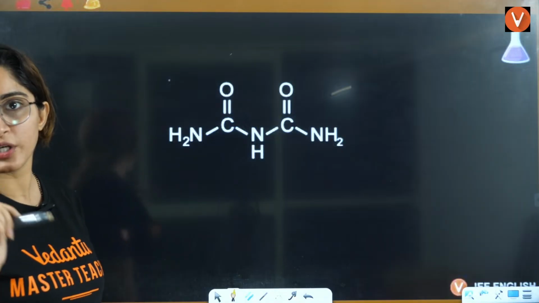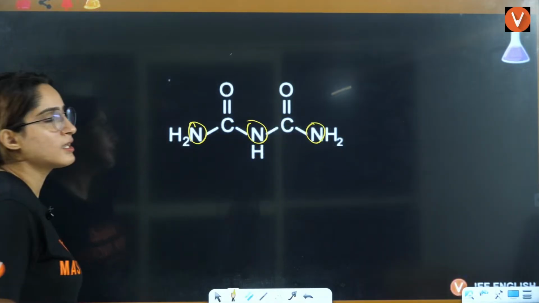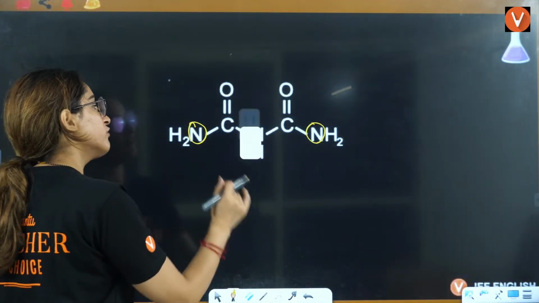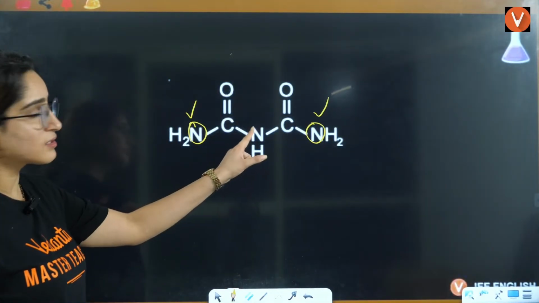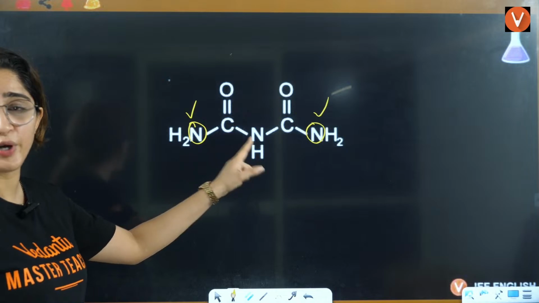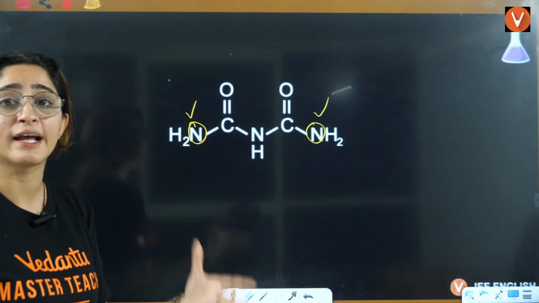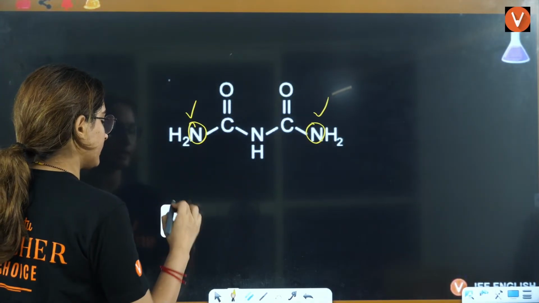The confusion can be, ma'am, this and this are actually the donating sites. But in reality, you have this and this as the donating sites, because of steric hindrance, the other is not able to donate electrons. So it is a bidentate ligand.